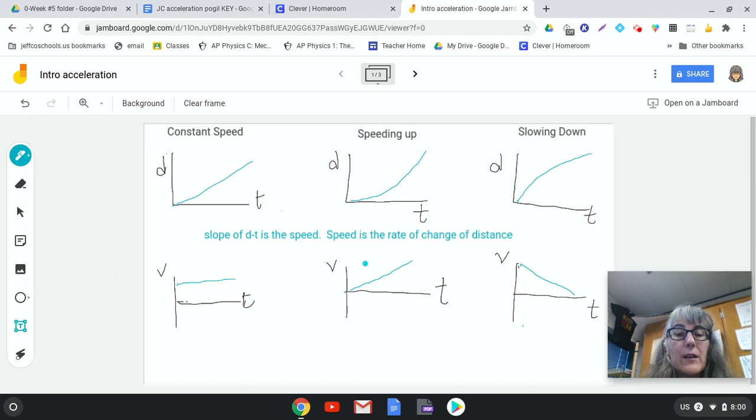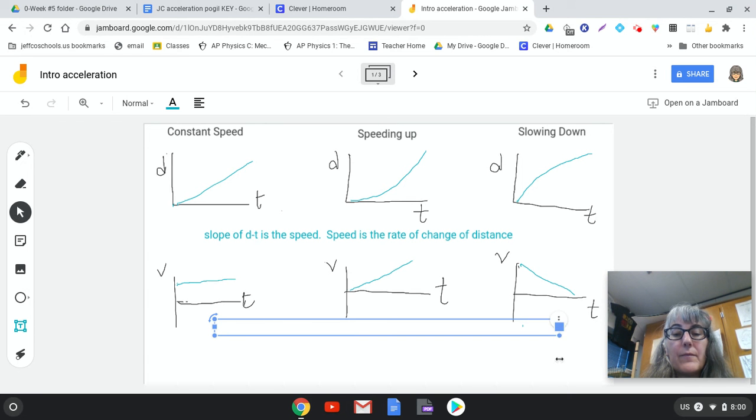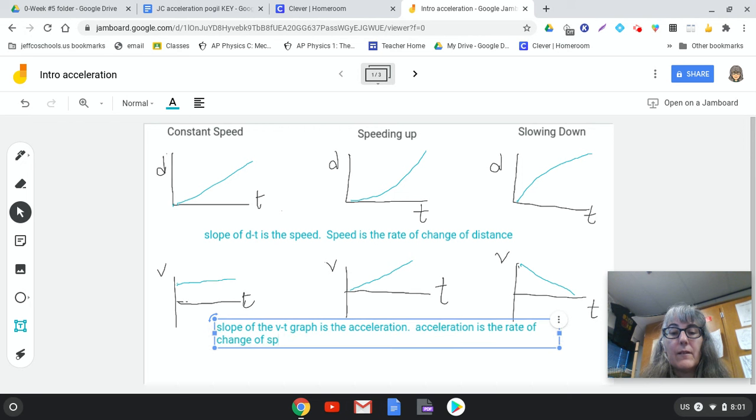So this is really talking about the rate of change of velocity. So what that tells us is that the slope of the VT graph is the acceleration. And that acceleration is the rate of change of speed.